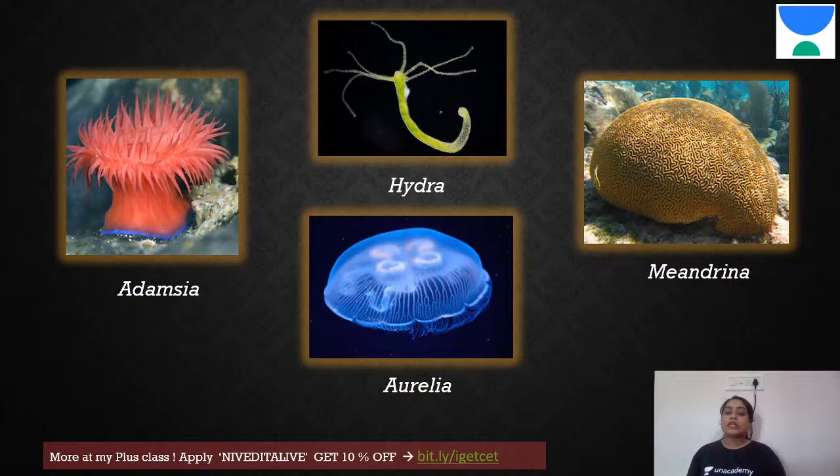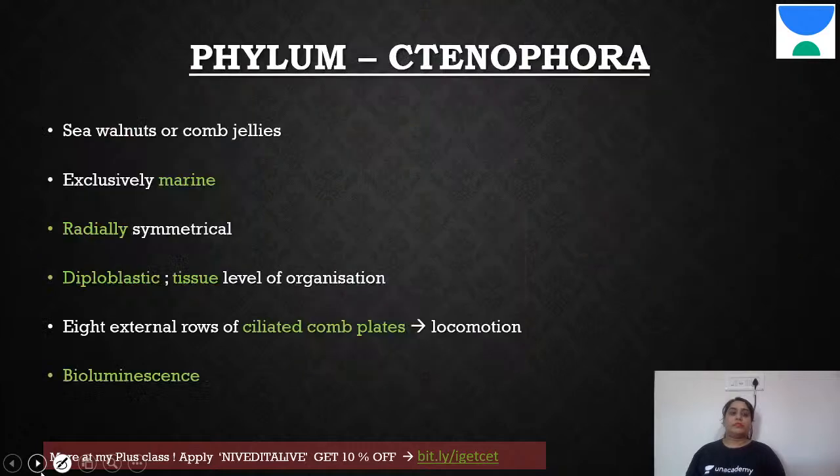This is a freshwater one, which is Hydra, again tentacles, polyp form. This is your medusa form, Aurelia, jellyfish, right? Aurelia, you can see this jellyfish here. And Meandrina is a brain coral. So this is how it's producing its outer calcium carbonate shell. Okay, inside the organisms are small versions of the Hydra, similar looking. That is also polyp form.